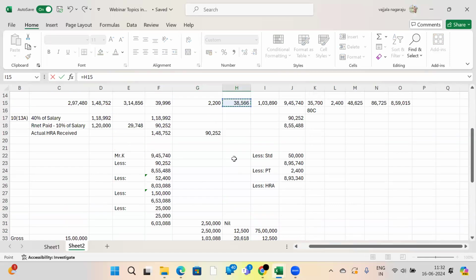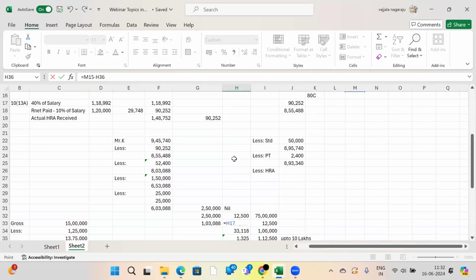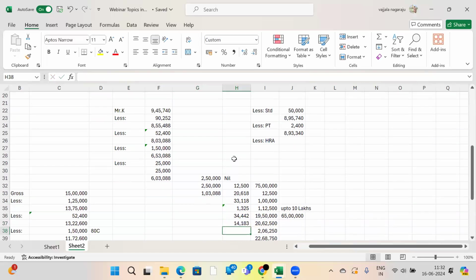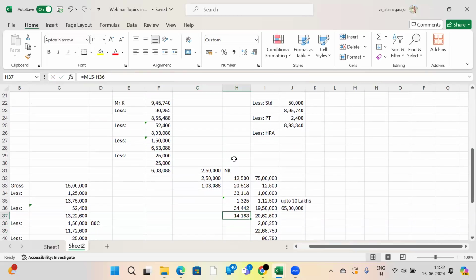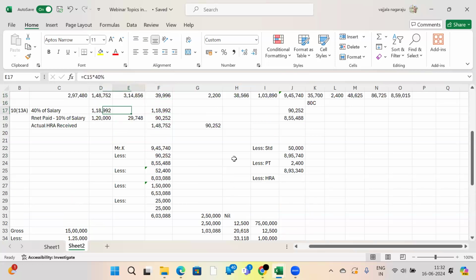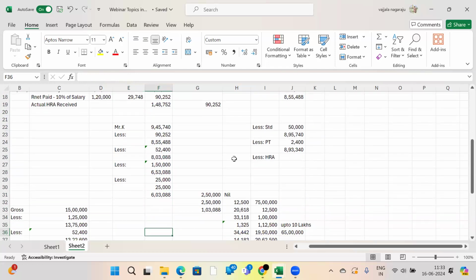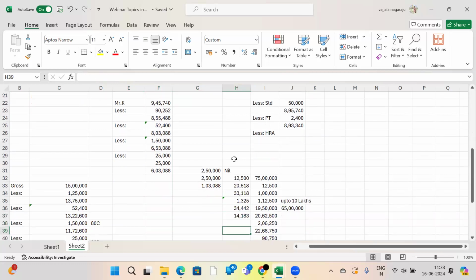What is his tax liability right now? 48,625. But his tax liability is 34,442. So he will get a refund of 14,183 genuinely, provided he has HRA. He told me he doesn't know how to communicate to the HR people, that's why he did not give a declaration. Once I get these details from the employee, I will calculate like this. Suppose he has 1.5 lakh 80C deductions, suppose 25,000 under 80T. See, the old tax regime is beneficial for him because he will definitely get a refund of 14,183.